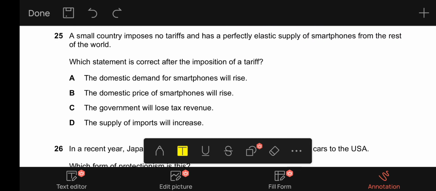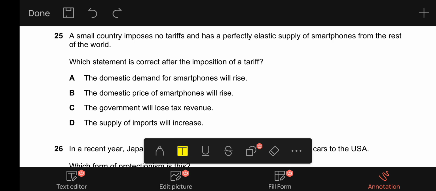25, it says a small country imposes no tariffs and has a perfectly elastic supply of smartphones from the rest of the world. Which statement is correct after the imposition of a tariff? A, the domestic demand for smartphones will rise. No. B, the domestic price of smartphones will rise. This is correct. C says the government will lose tax revenue. No, the government will gain tax revenue.